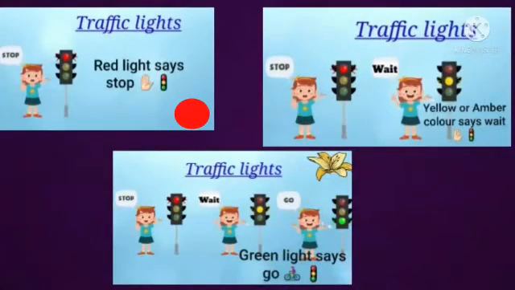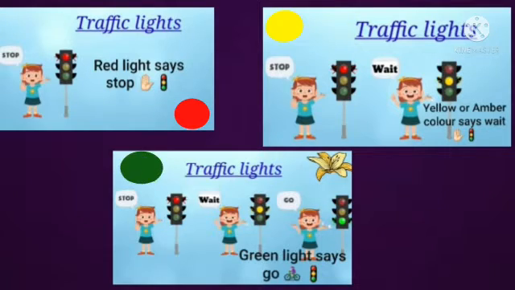What does red light say? Red light says stop. It means we have to stop our vehicles. And what does amber or yellow light say? It says wait and get ready, which means we have to wait and get ready for the green signal.